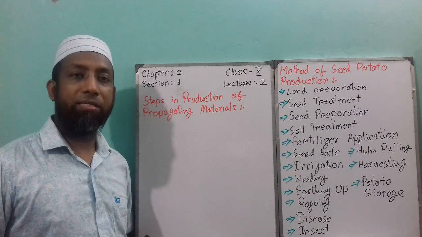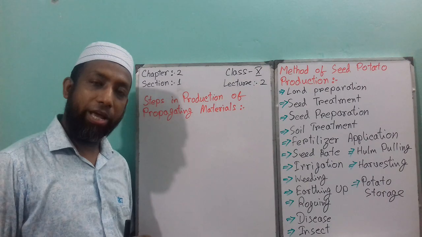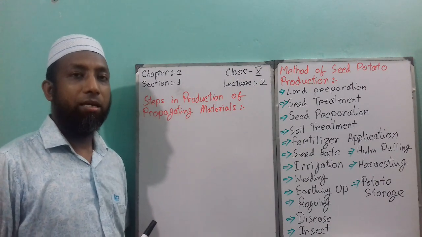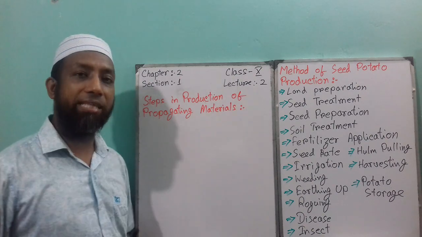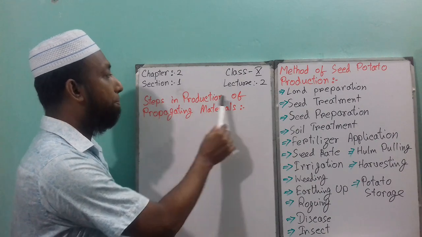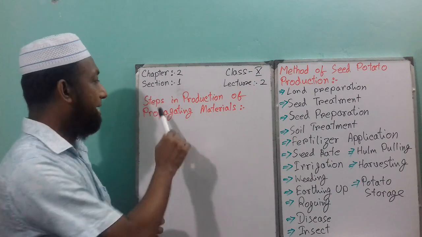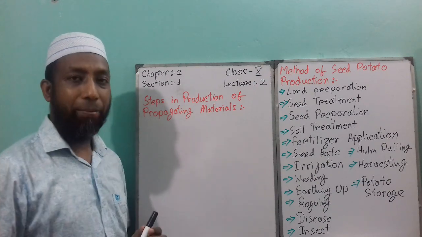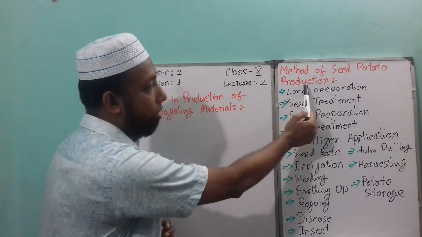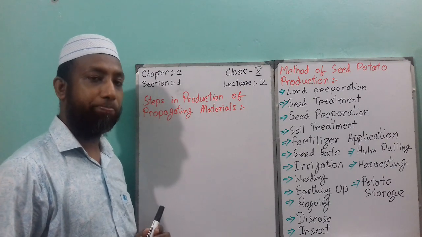Today, the topic of discussion is Chapter 2, Section 1, and the section name is Crop Seed Production and Propagating Materials. Today is the second lecture of this section. Today, I will discuss steps in production of propagating materials. Then I will try to discuss the method of seed potato production. These are the steps of seed potato production.